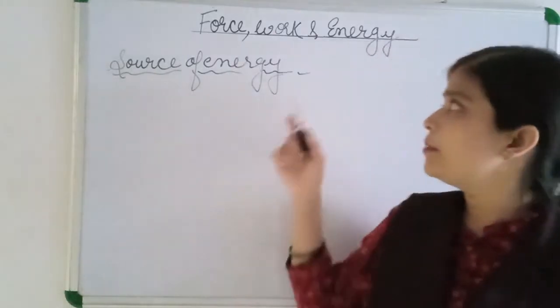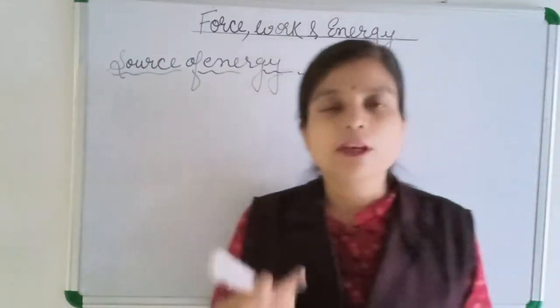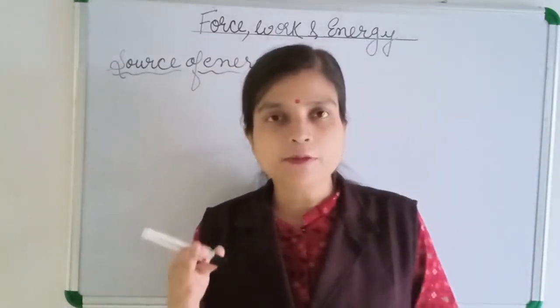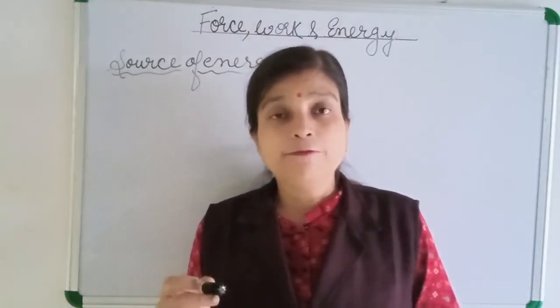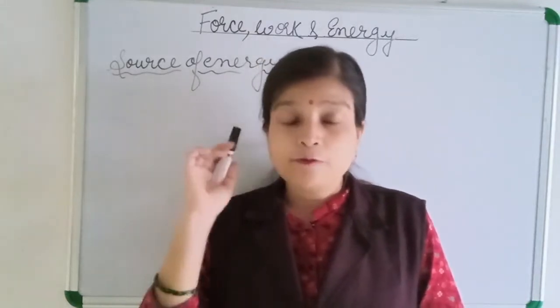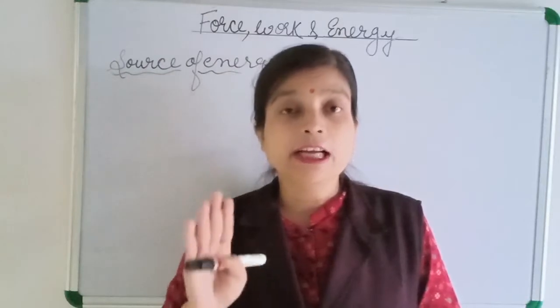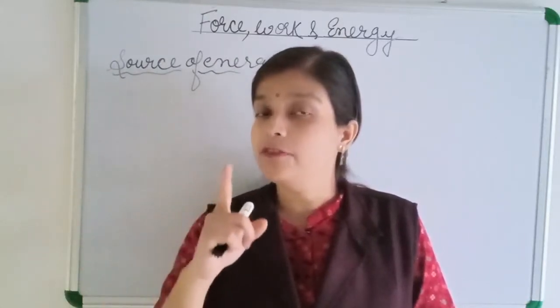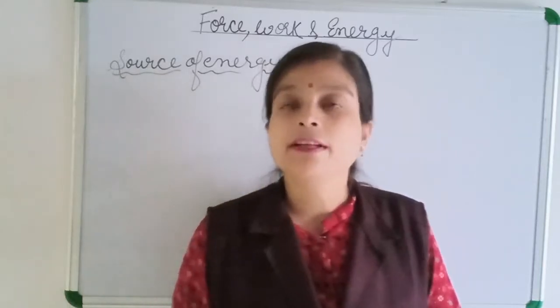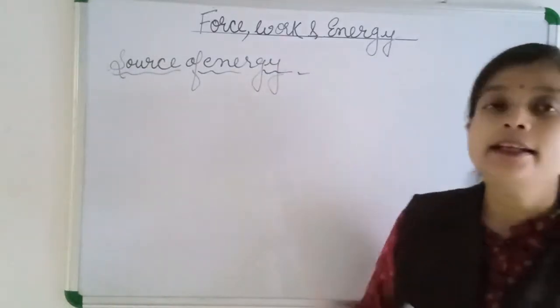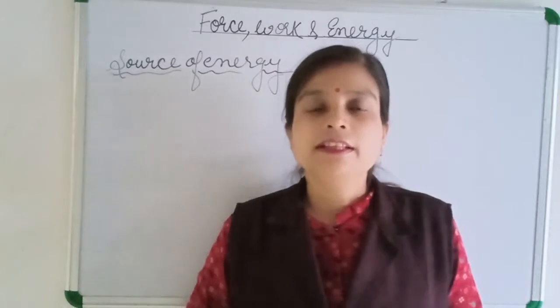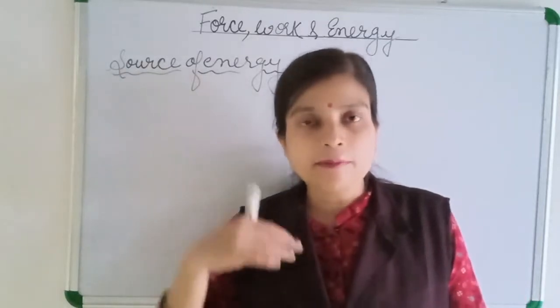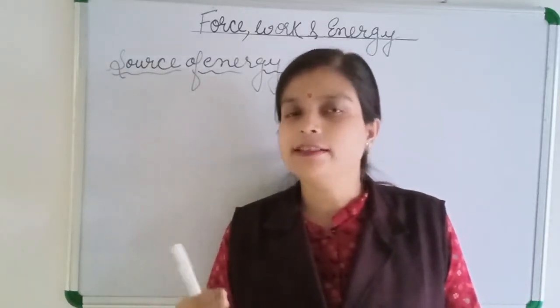Then we have learned about work. What is work? Work is said to be done if the force applied on an object can change its position, then only work is done. Then we have learned about energy. The capability or ability of doing work is known as energy.